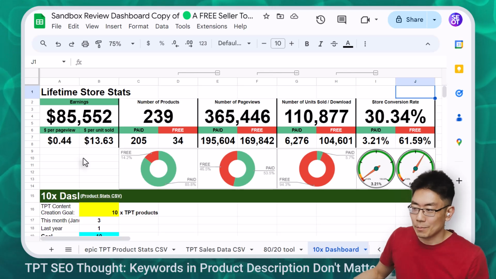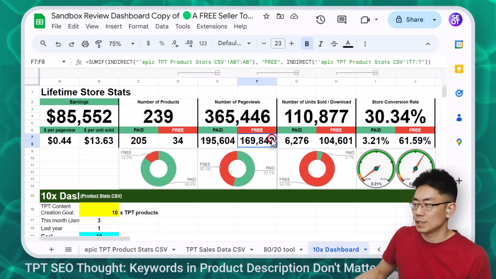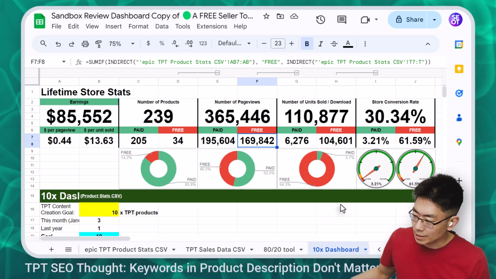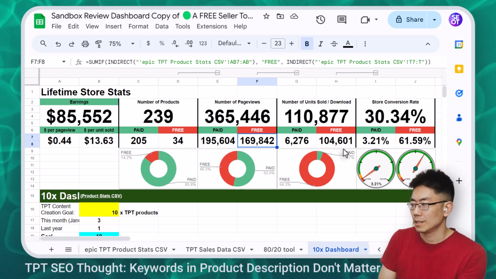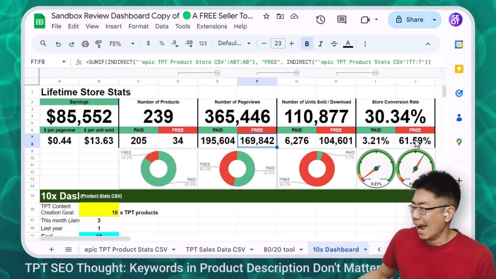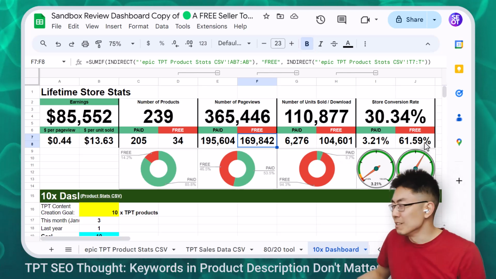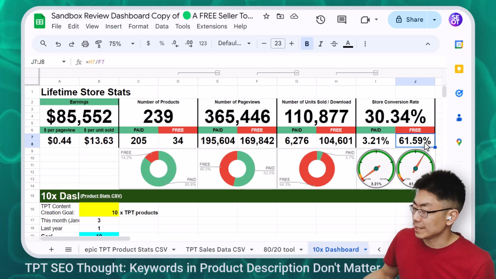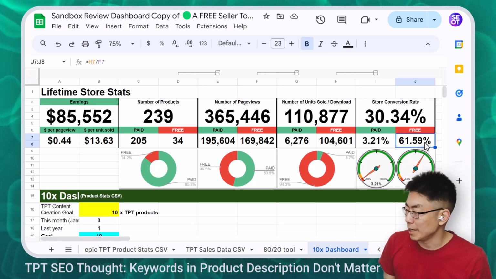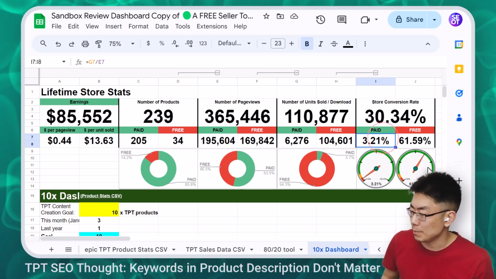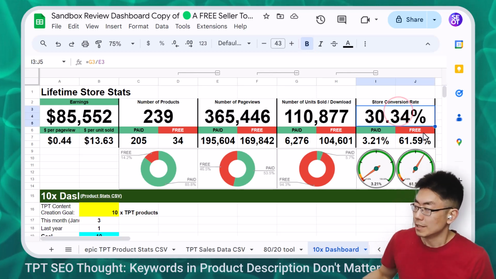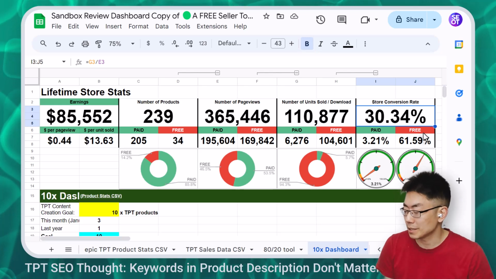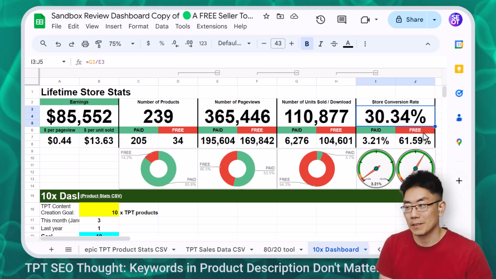This is just based on the product stats CSV, paid versus free page views. I can see, oh my gosh, most of my units downloaded, the red, are free resources. My conversion rate for free resources is 61%, but for my paid resources, I have a 3% conversion rate. But my overall store conversion rate is 30%. So it makes me wonder if free resources play into this store conversion rate.